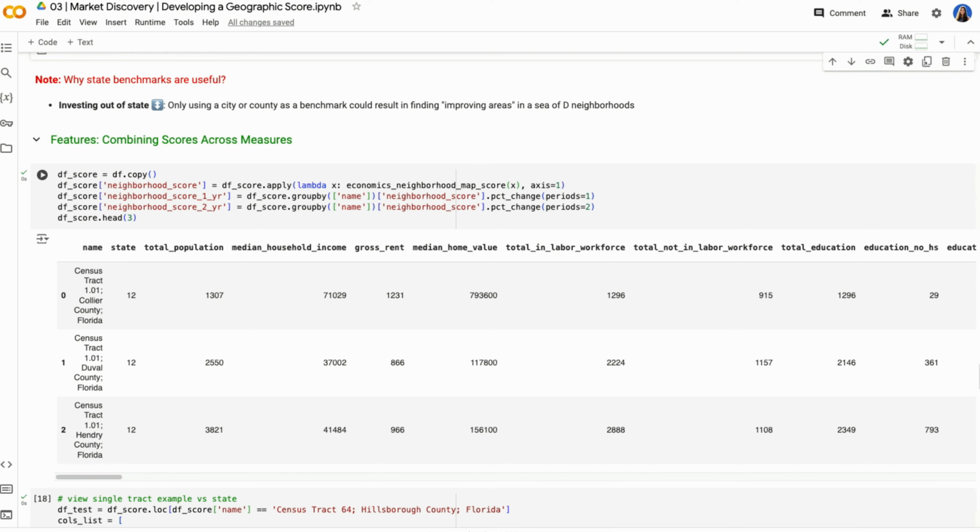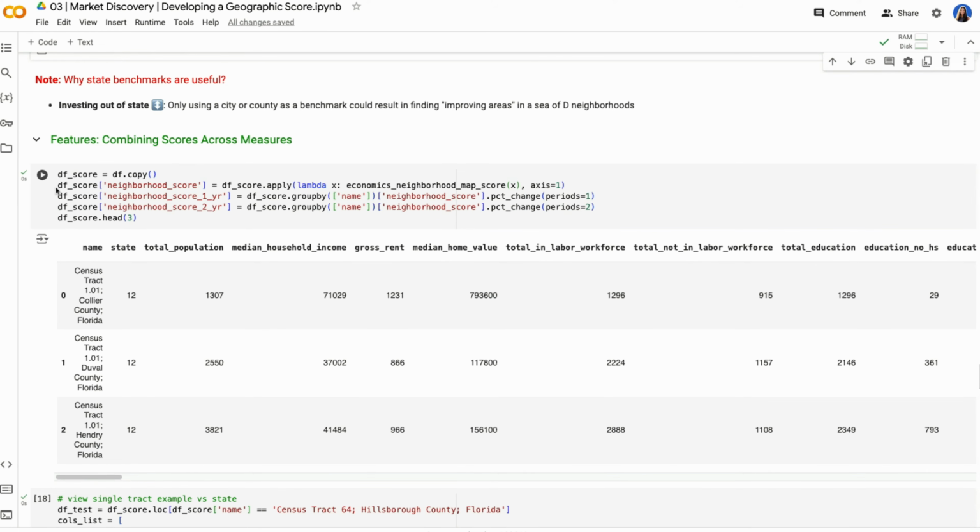What does the total education look like as well? Are we seeing more folks with bachelor's degrees move in, or doctorate degrees? Or are we seeing folks that are less educated come to the area? This is where a neighborhood score is so useful, being able to analyze all these metrics and bring a single score to make a decision.